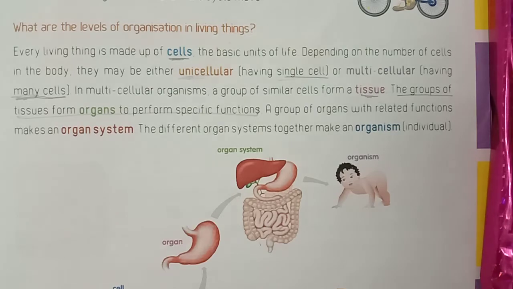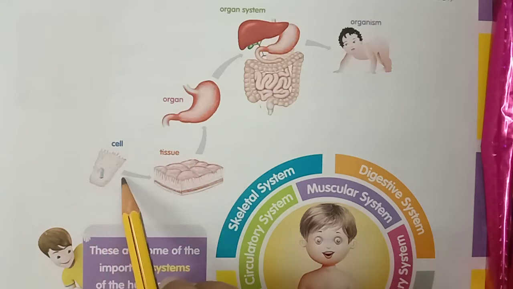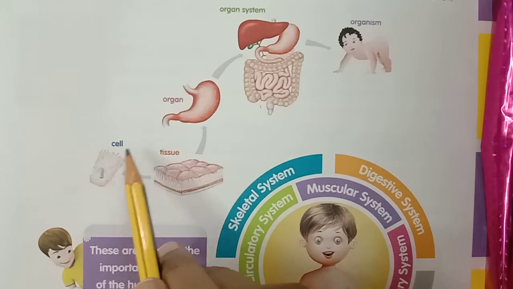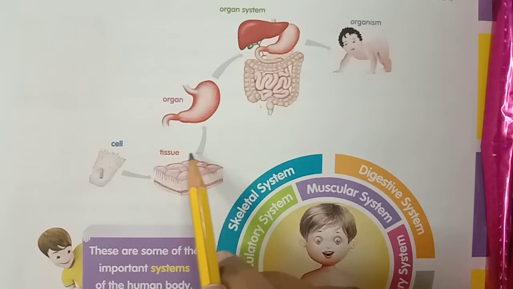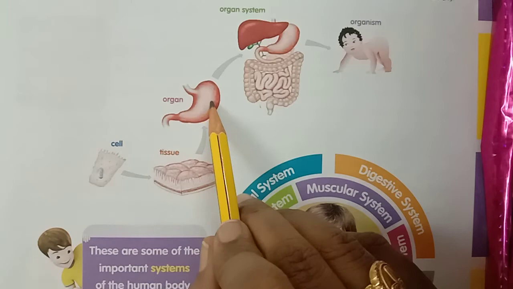Okay, children? Understood, children? See here, this is a cell. Only one cell. Tissue means a group of similar cells form a tissue. A group of tissues form an organ. This is an organ.